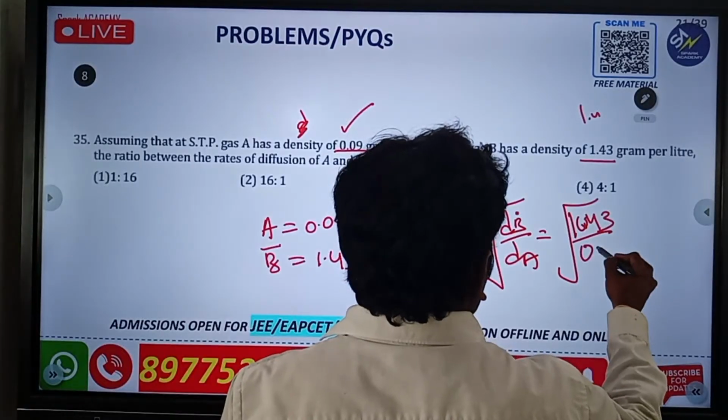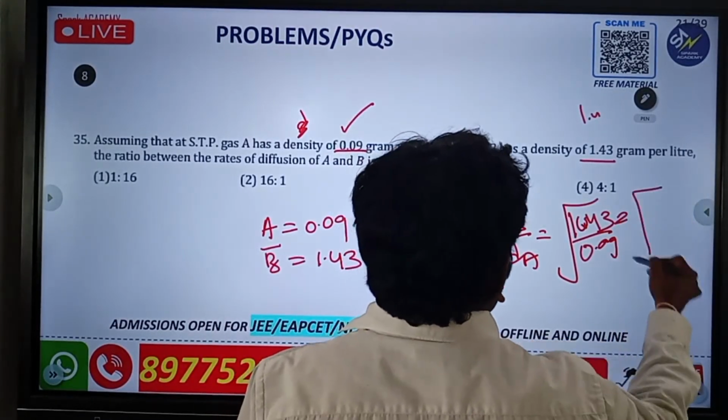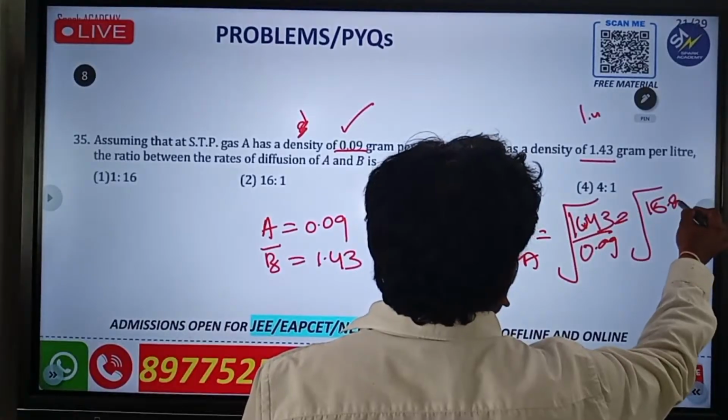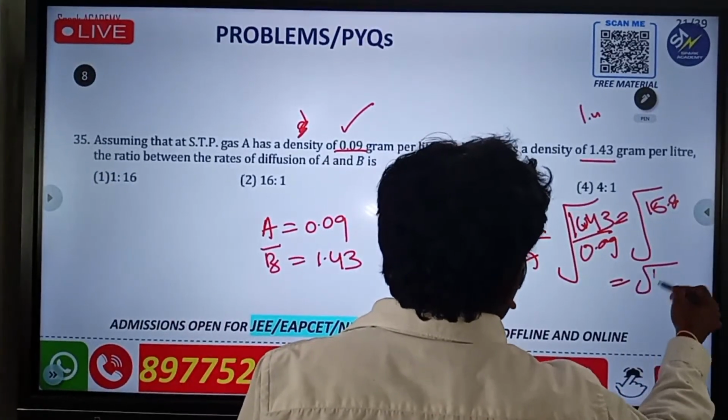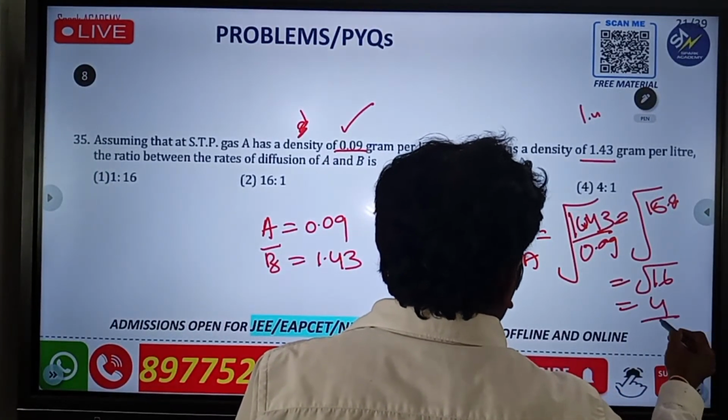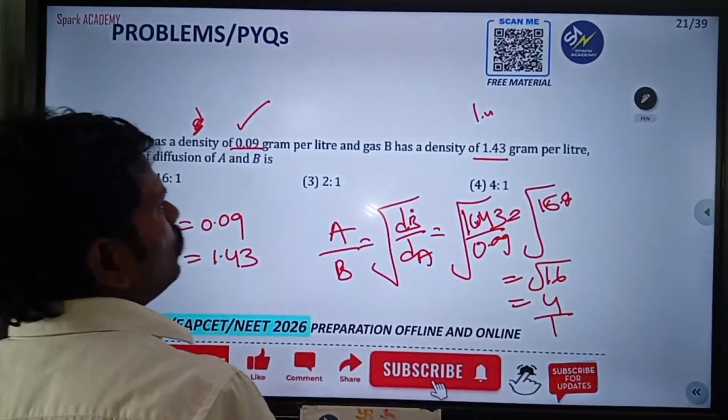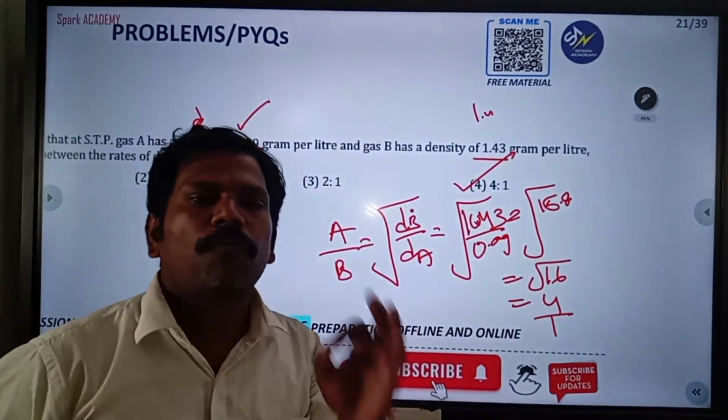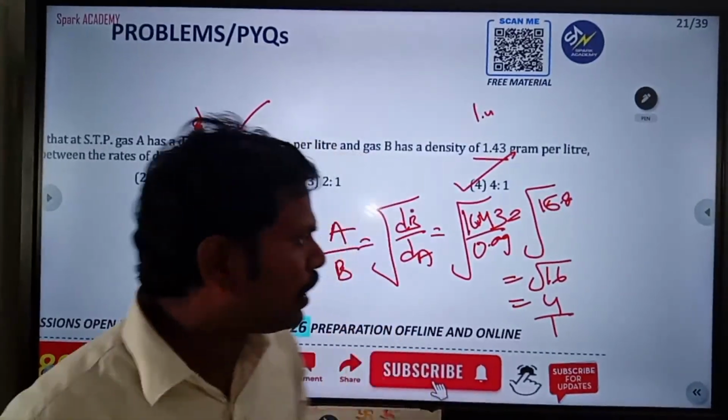divided by 0.09, you will get nearly 15.6 or 8, that means about 16. The square root of 16 is equal to 4, that is 4 by 1. The answer should be 4:1. That is the simple logic.